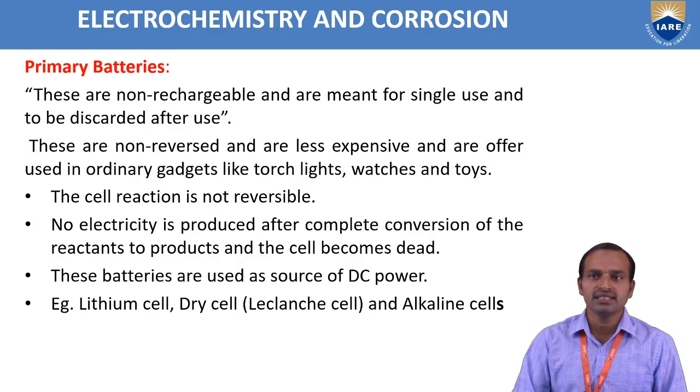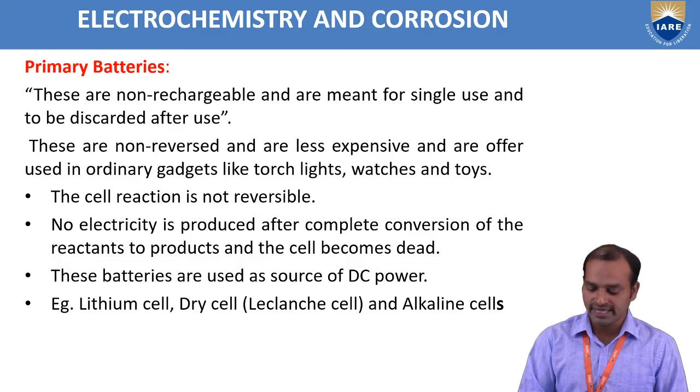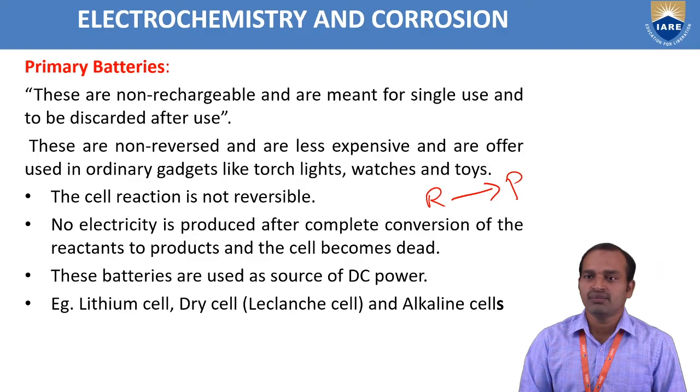In primary batteries, the cell reaction is not reversible. No electricity is produced after complete conversion of reactants to products, and the cell becomes dead. So these are non-rechargeable batteries.